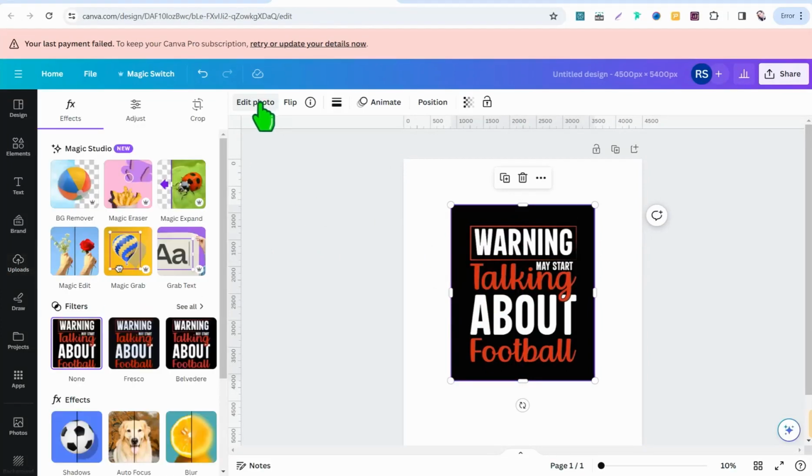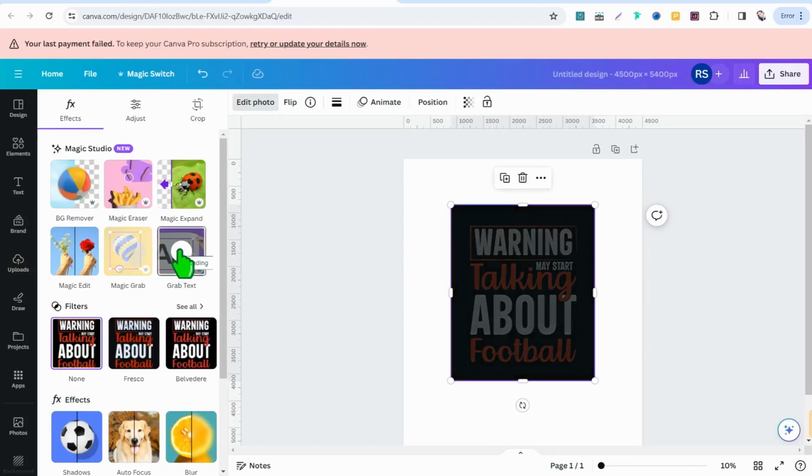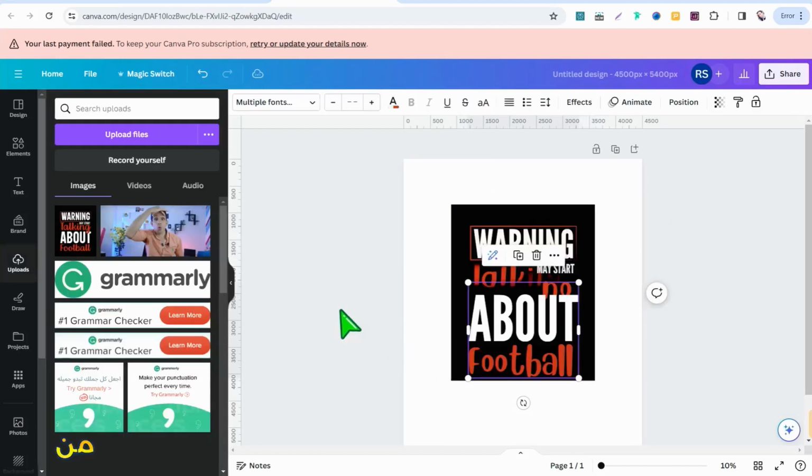Then you can find a plethora of amazing AI tools that were recently released by canva.com. One of them is the Grab Text option. This amazing tool separates the text from the background, or this colored background, so to speak. Therefore, it recognizes the original fonts found in this text or this quote, as you observe.